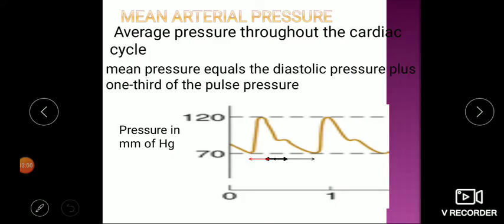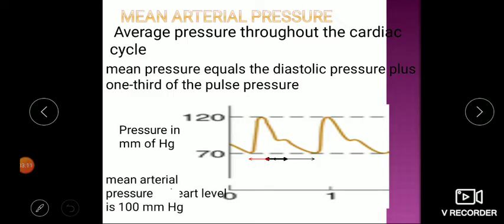It is calculated by diastolic pressure plus one third of pulse pressure, and this is the main pressure which we usually monitor when the patient is in the ICU. It is around 100 millimeters of mercury. It is the average pressure during the cardiac cycle. So monitoring is done basically on this.